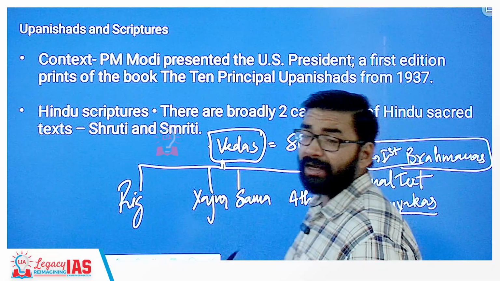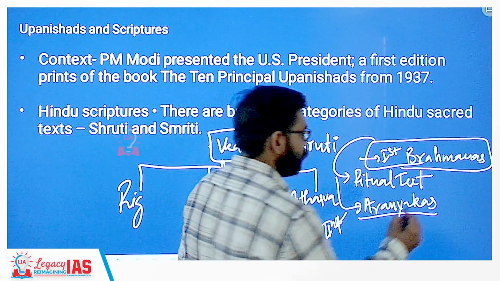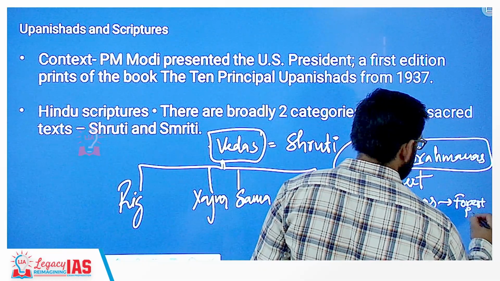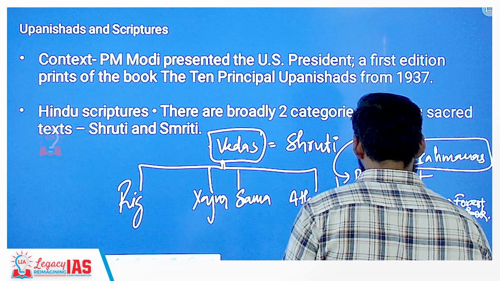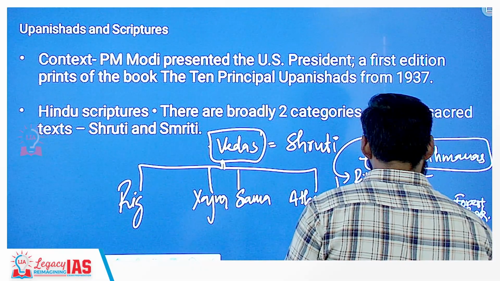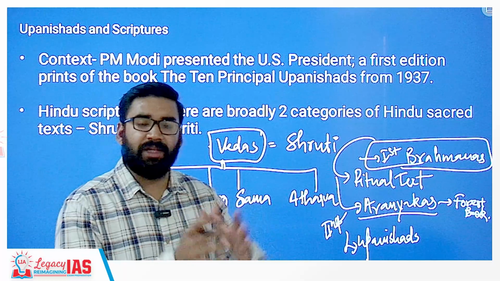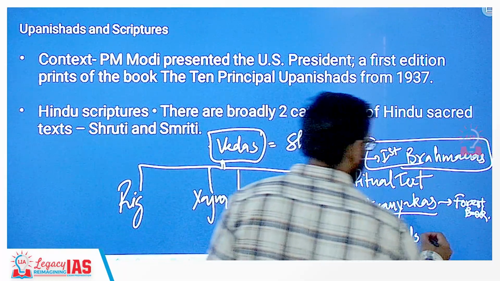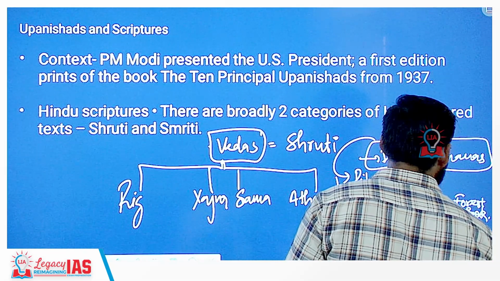Aranyakas are philosophical discussions by hermits. That is why they are called forest books. Then third, Upanishads. Upanishads came at the end of the Vedic period, that is why they are also called Vedanta. These are Indian philosophical texts.